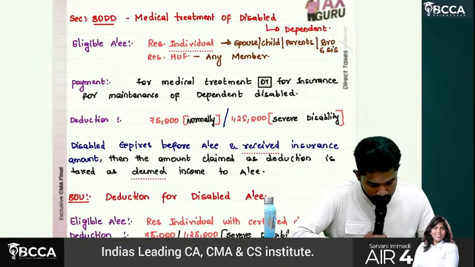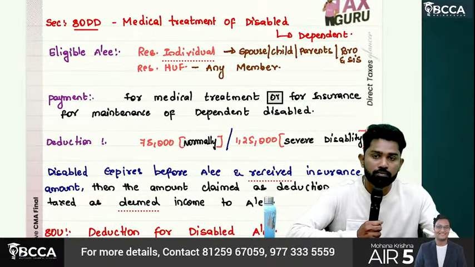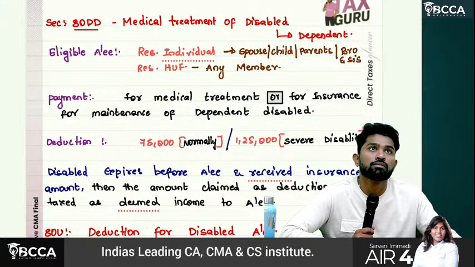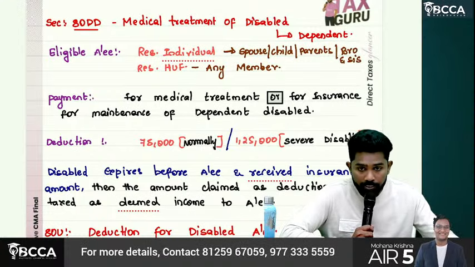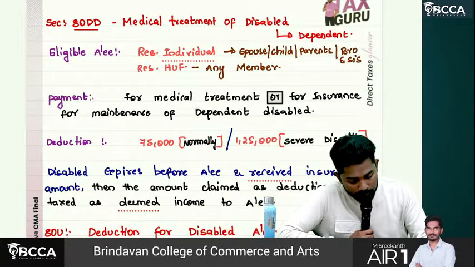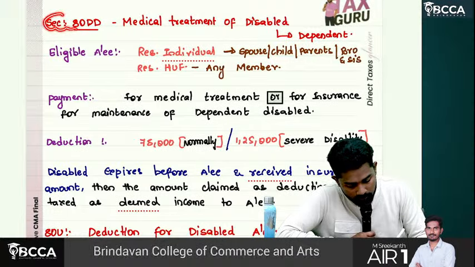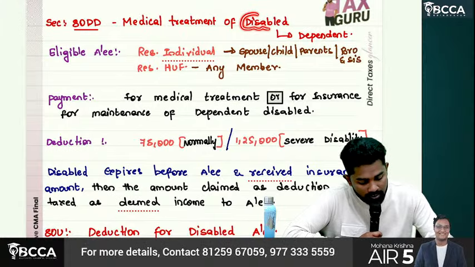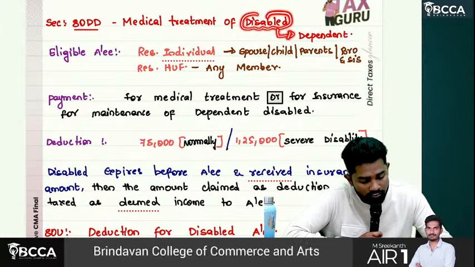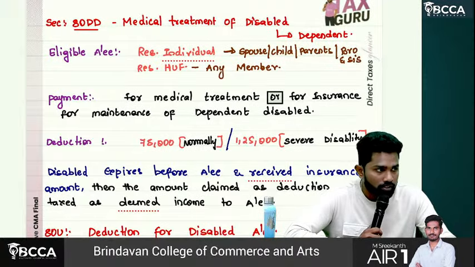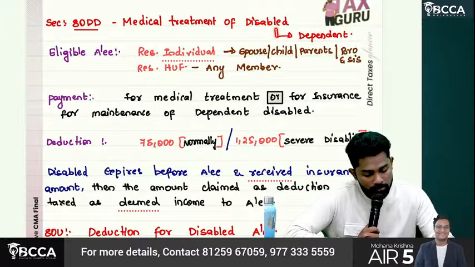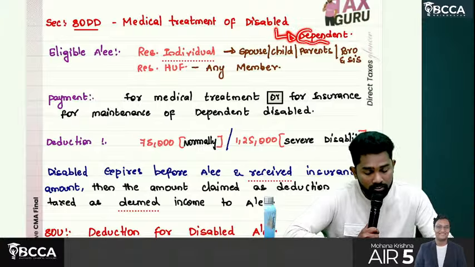So now we are proceeding into 80DD. 80DD is for medical treatment of a disabled person, and such disabled person is a dependent of the SSE. The SSE is not disabled. Who is disabled, sir? The dependent of the SSE is disabled.